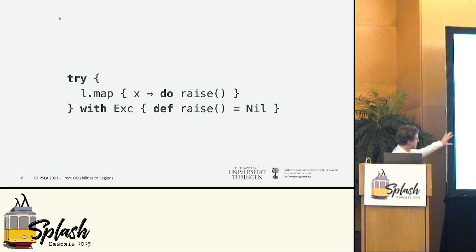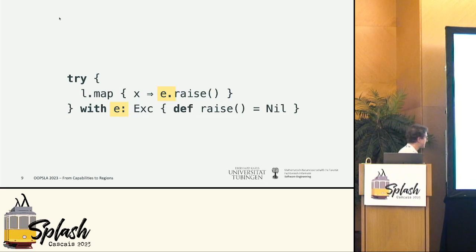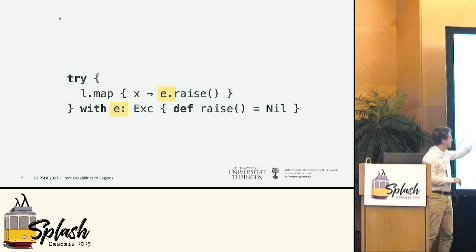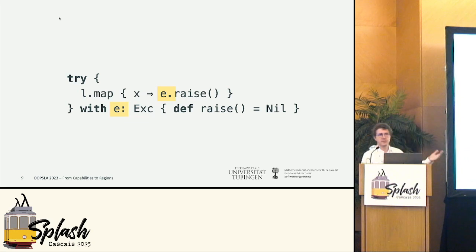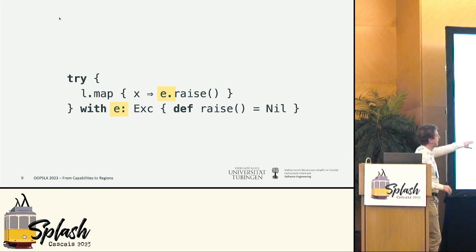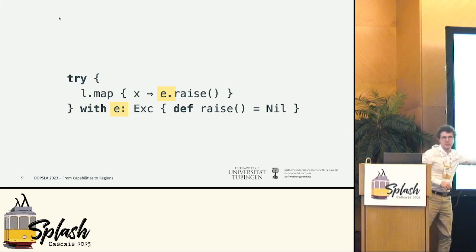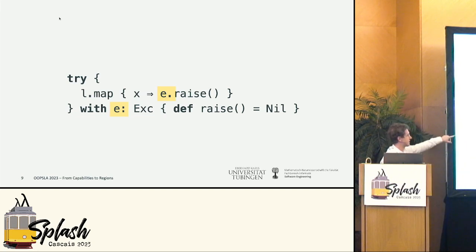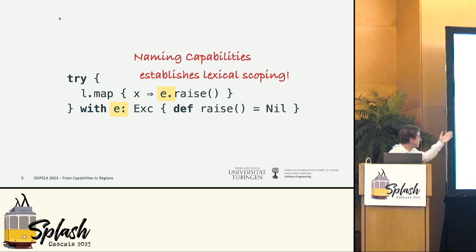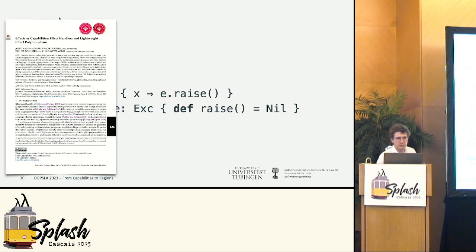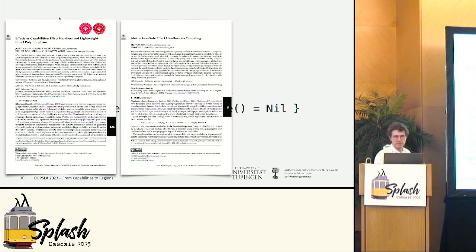In our case, this is what users write in our language, and under the hood, as a compilation step, we translate it to this, and this way we establish this lexical scoping again that you have seen on the slide before, right? So we can actually apply inlining to a certain degree in our language here, and users can also write this program if they want to make that intent explicit. So naming capabilities here also as a compiler technique establishes lexical scoping in our work. There's some dispute in the community whether we should call it lexical scoping, but let's go with this for this talk. So this is our work from 2020, but also other people apply very similar techniques.